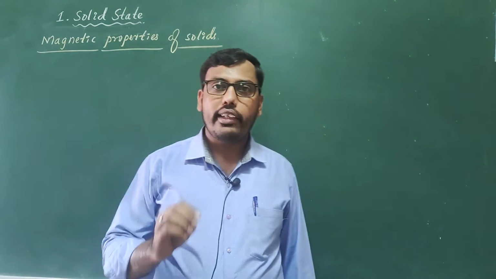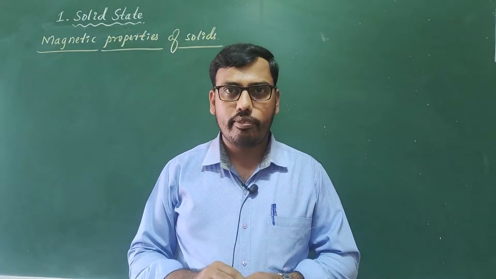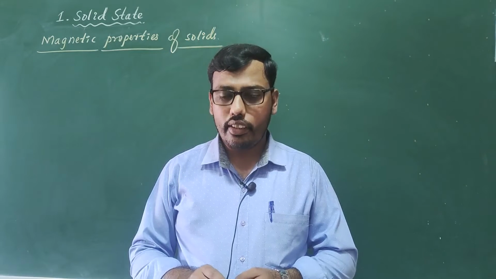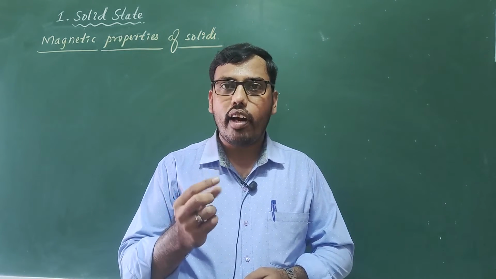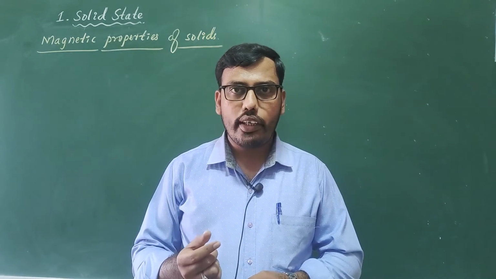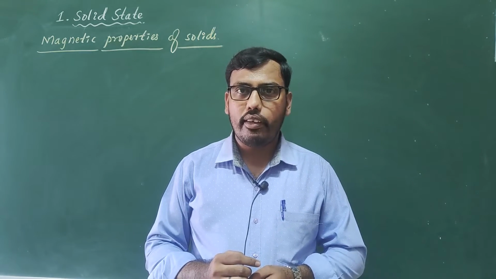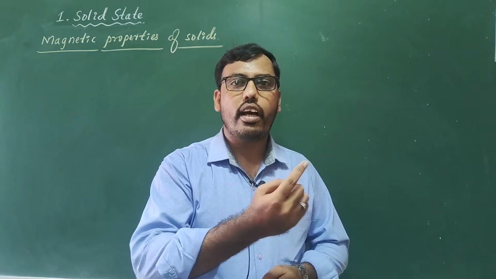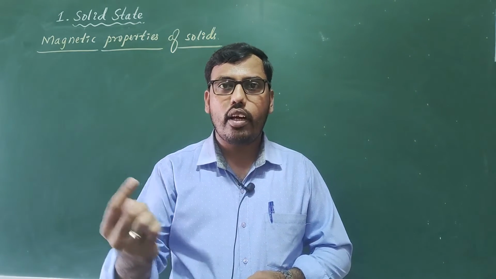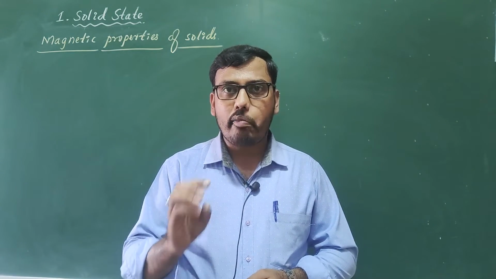The magnetic moment of these electrons is because of two types of motion. An electron revolves about its own axis, which we call spin motion. Along with that, the electron revolves around the nucleus in a circular orbit. Electrons revolving in circular orbits around the nucleus is called orbital motion.